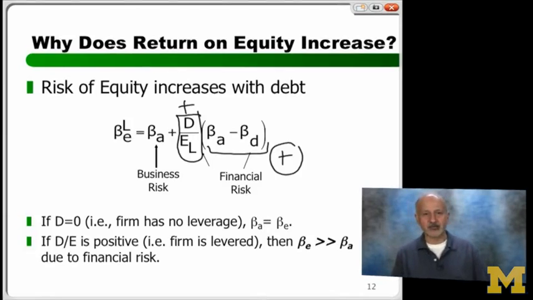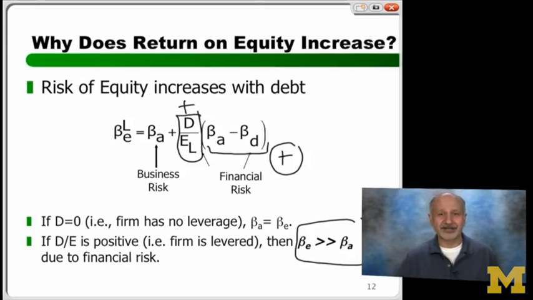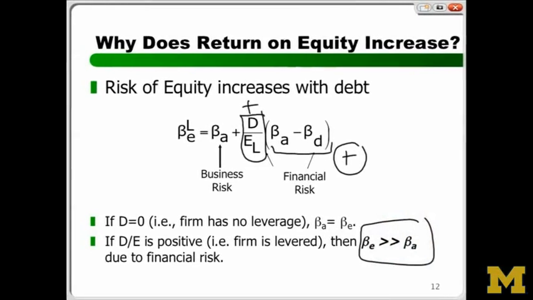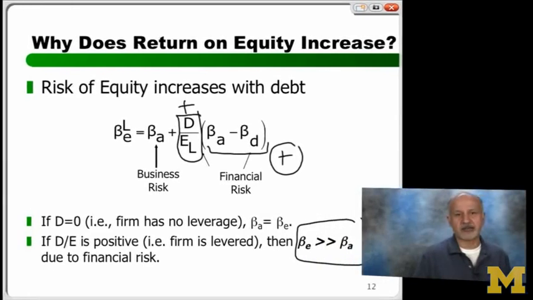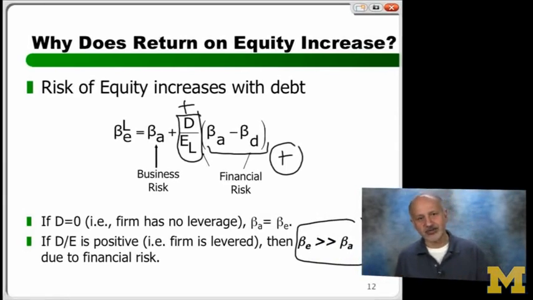So what happens to beta equity? Beta equity starts going up above what? Beta asset, as soon as you start taking on leverage. That's the idea of taking leverage. So this equation, by the way, there's very few things in life that are true. And one thing that has to be true is, as you take on more debt, you make your equity riskier. As you make your equity riskier, what should happen to return on equity? It should go up because you're taking on financial risk.